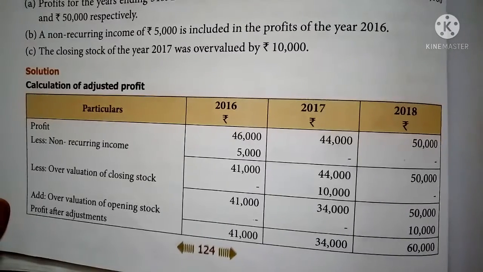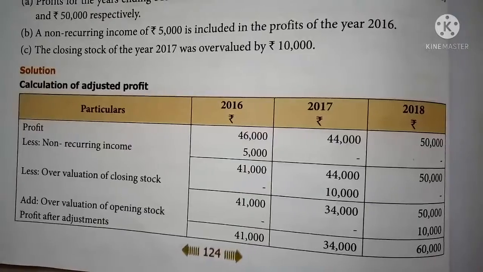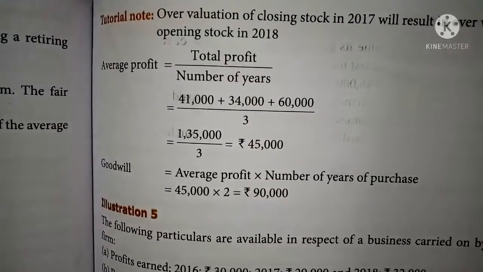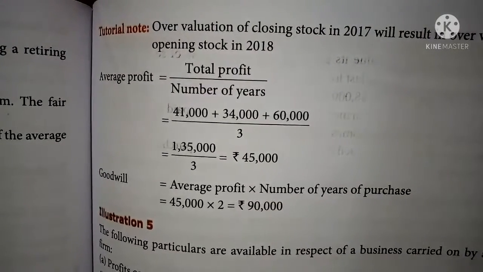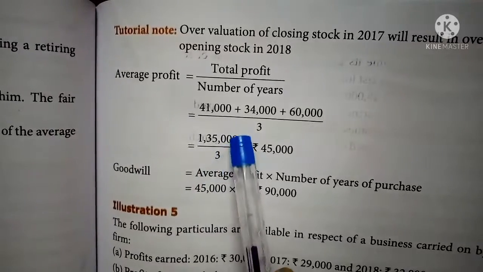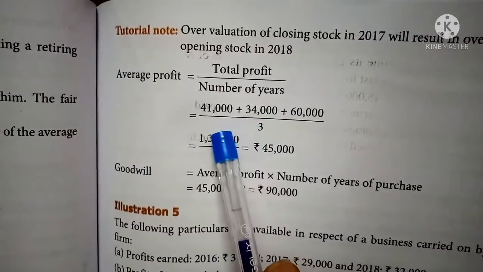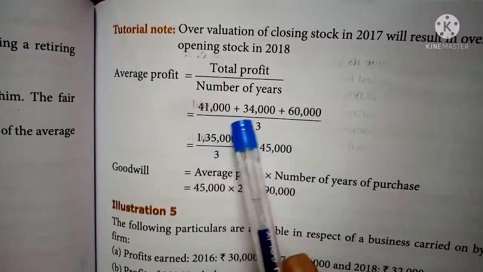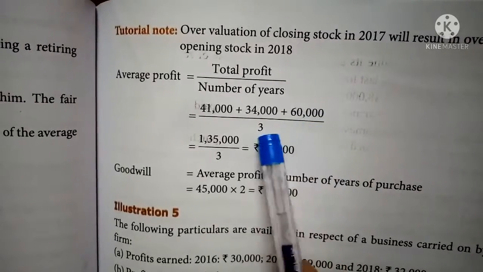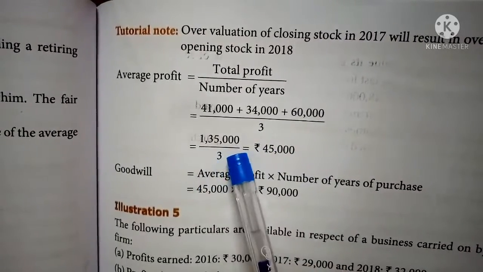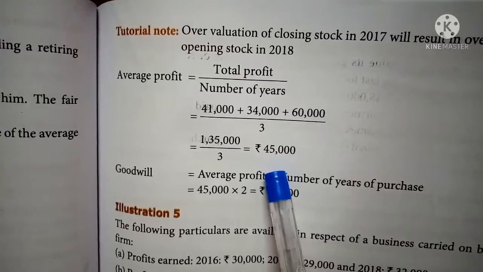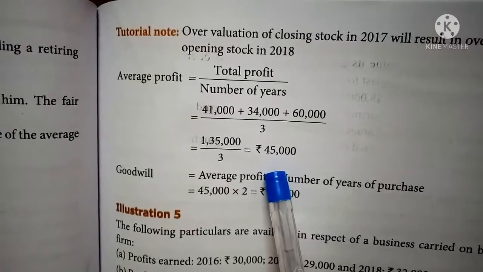Now we come to the procedure, that is, we find the average profit. Average profit is equal to total profit divided by number of years. 41,000 plus 34,000 plus 60,000 from the adjusted profit. You should take only the adjusted profit for 3 years. Add it, divided by 3. So 1,35,000 by 3, the average profit will be 45,000. Don't take the profit given; for this sum, take the adjusted profit for the 3 years.